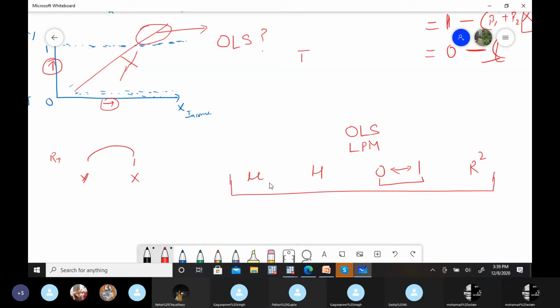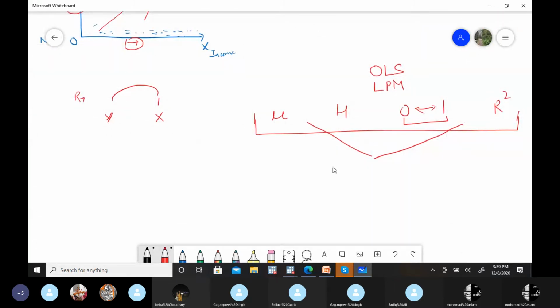Now we need a solution for these. So models like logit and probit are the solutions for these problems. That's one reason that we apply these models. First, I'm going to take the case of the logit model, then probit. But before that, just try to understand that in the qualitative dependent variable case,